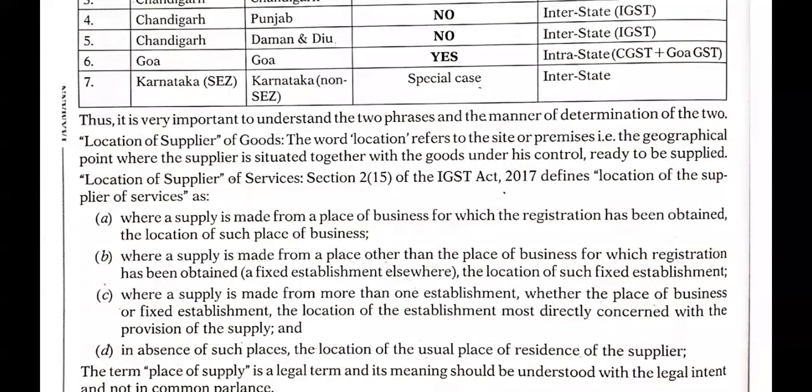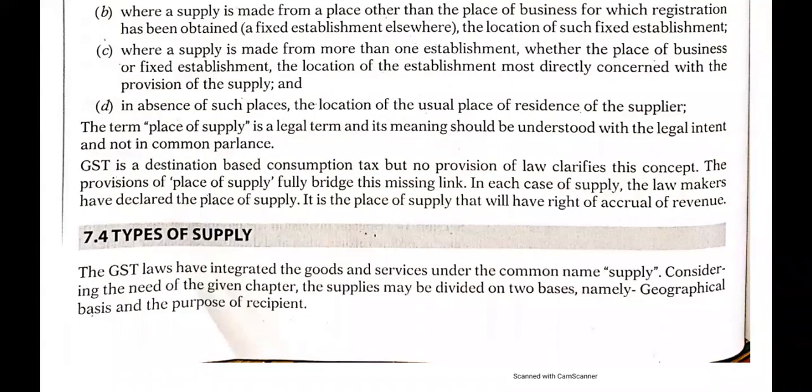Now, when we know about this, the next thing is to know about the type of supply. Under GST law, goods and services are integrated under a common name called supply. Considering the need of the given chapter, supply may be divided into two, namely on the basis of geographical basis and purpose of recipient, right? The type of supply is divided into geographical basis and the purpose of the recipient. Okay, let us start with the first.